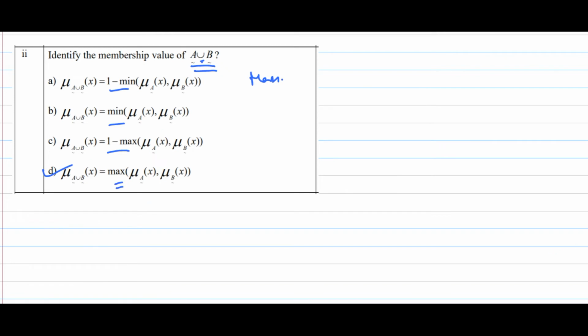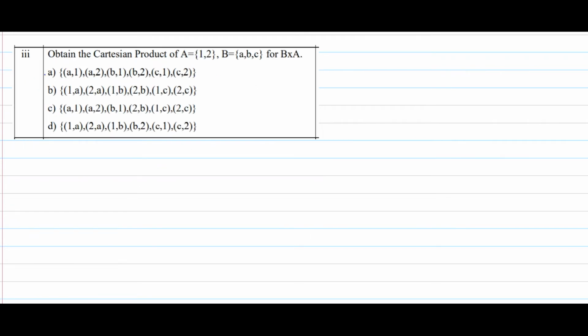Let's move on to the next problem. Obtain the Cartesian product of A = {1, 2} and B = {a, b, c} for B cross A. The first element should be from B and the second element should be from A. So let me take a first and the first element of A, a with 1. Similarly, a with 2.